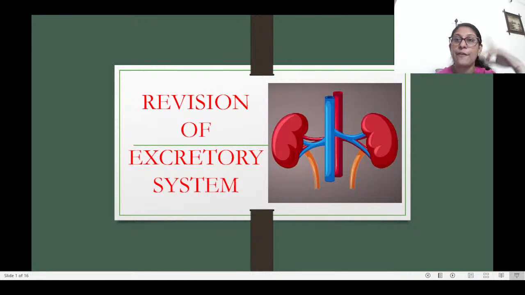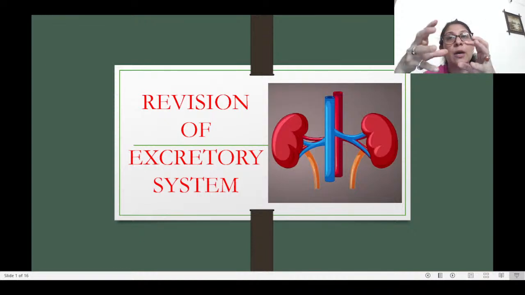Distal means far off from the Bowman's capsule. Convoluted means it is folded. So these portions, both the proximal convoluted and distal convoluted tubules, are folded because these folds help to increase the total length.